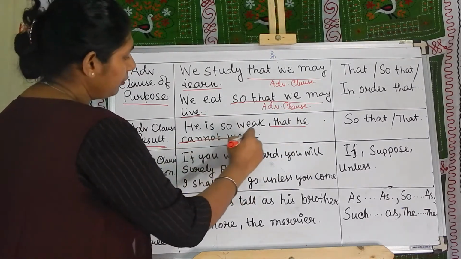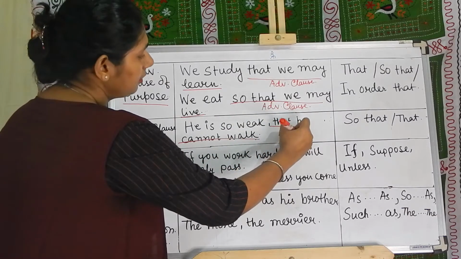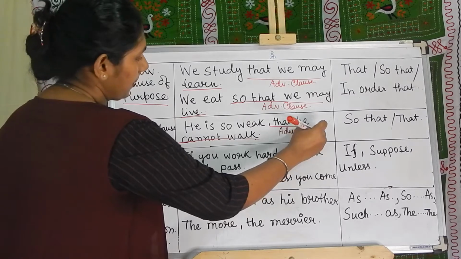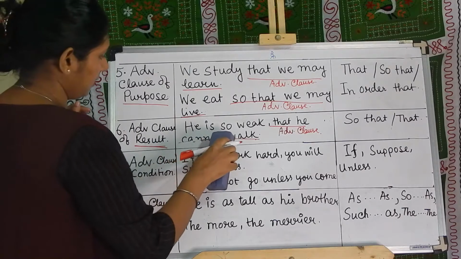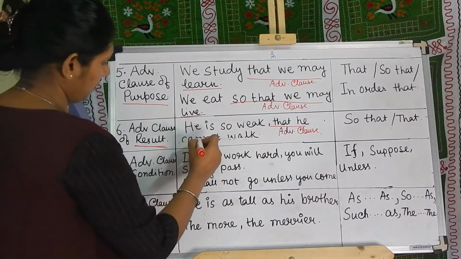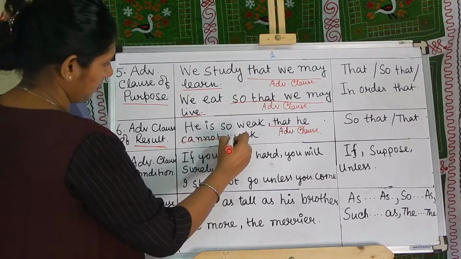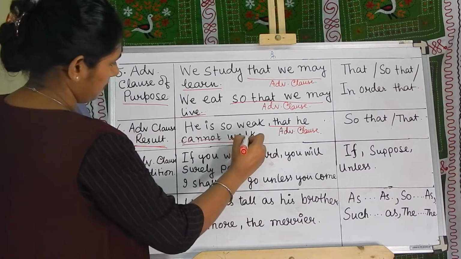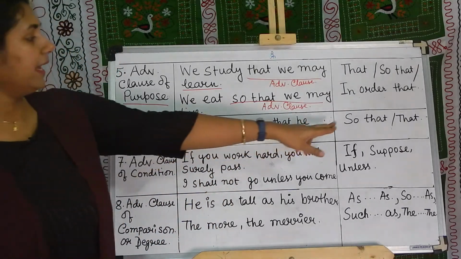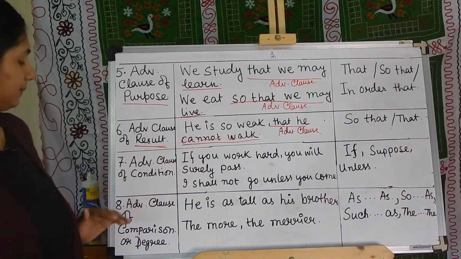That he cannot walk is the result. So it is an adverbial clause. So, that, these are all adverbial clause of result.